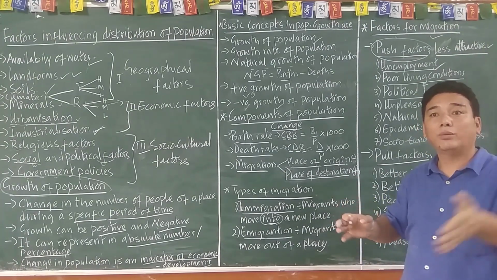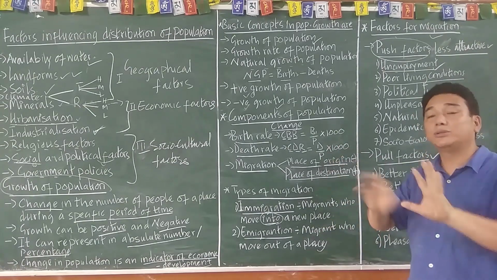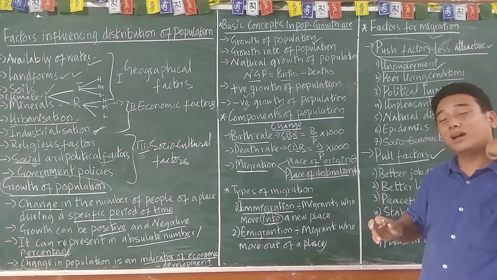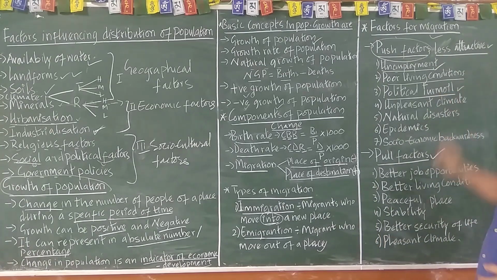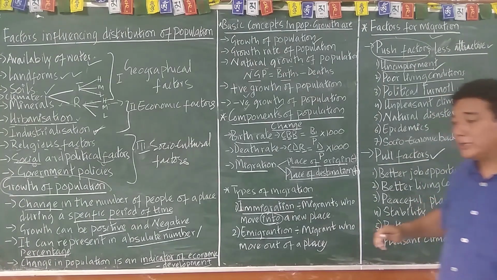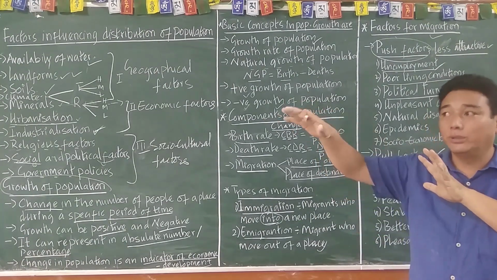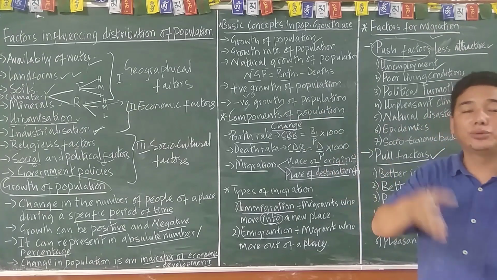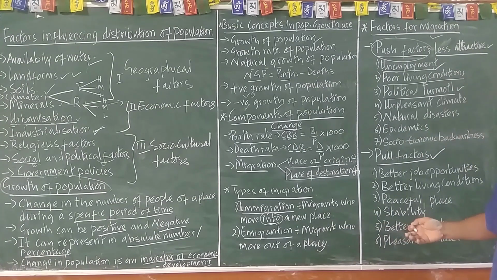Why has that division happened? There were many political problems, and other countries have political turmoil. Those people are migrating toward European countries, and they are not giving refuge to those people, and they are suffering from so many problems.